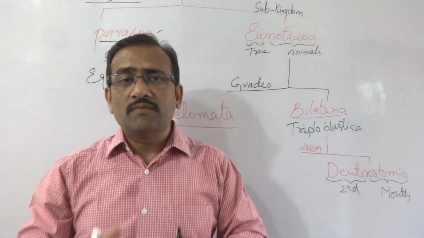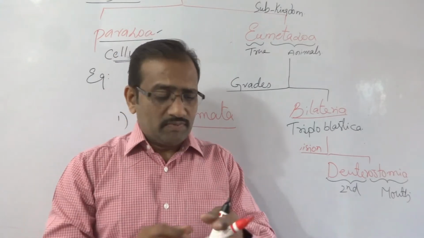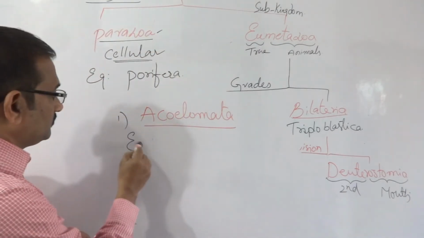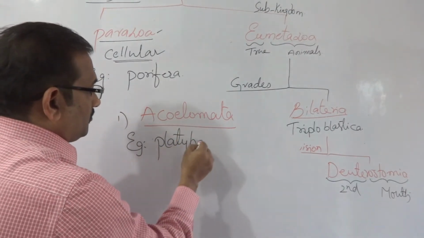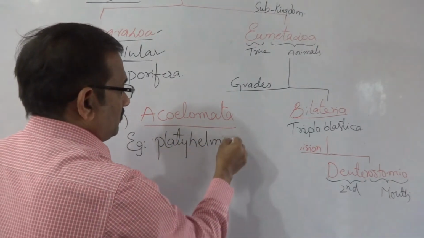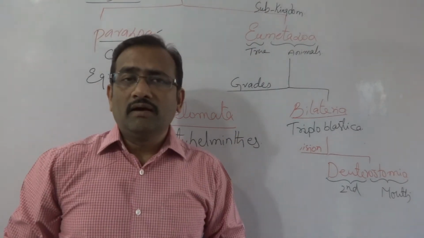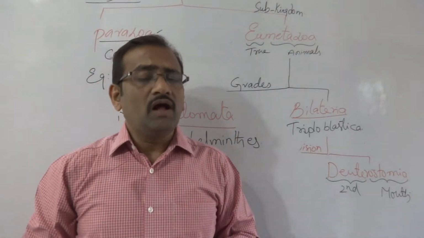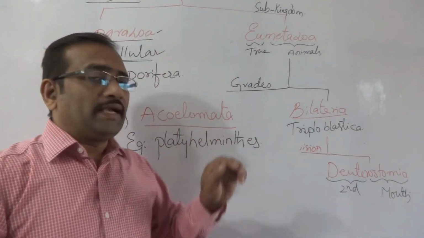The best example for Acoelomata is the Platyhelminthes animals. Turbellaria, Trematoda, Cestoda, all these classes belong to the phylum Platyhelminthes.